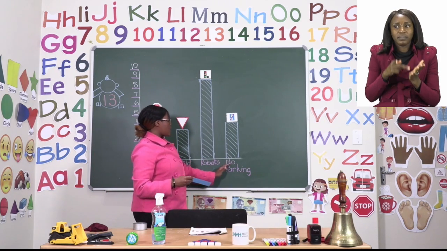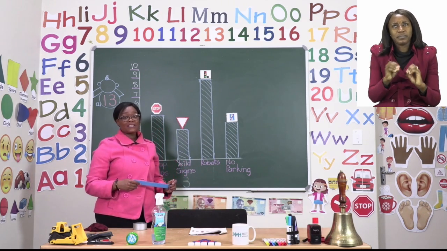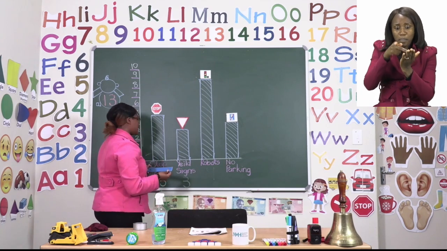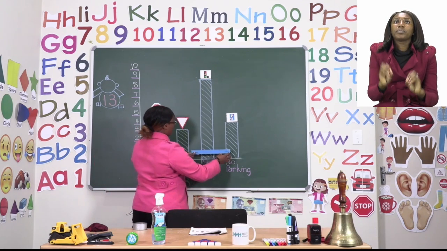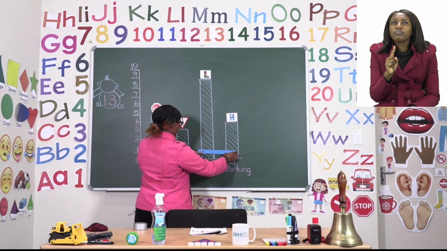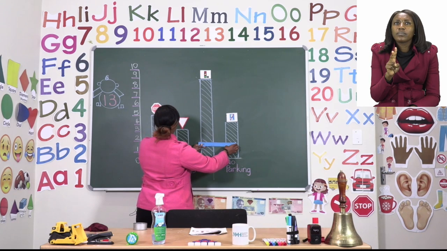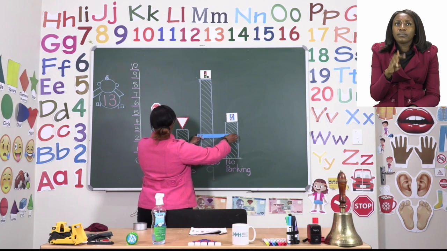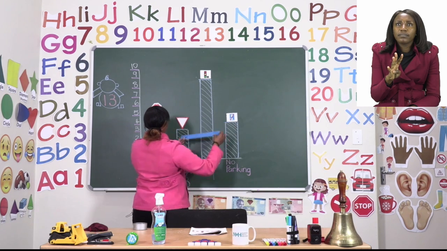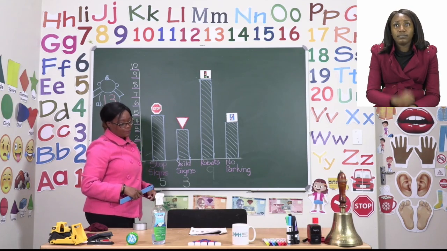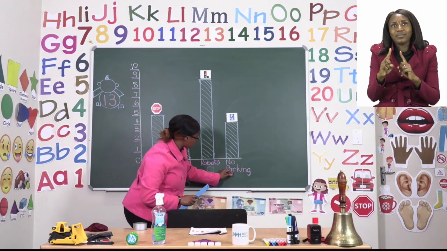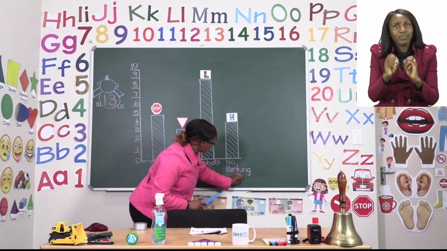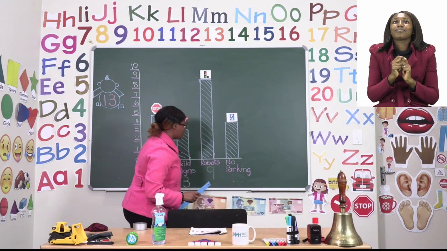Then for the last one, we're going to count how many children brought no parking signs. We have 1, 2, 3, and 4. We have 4 children that brought no parking signs. So we're going to go ahead and write 4.